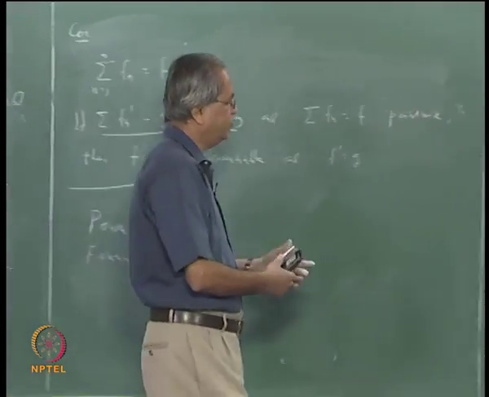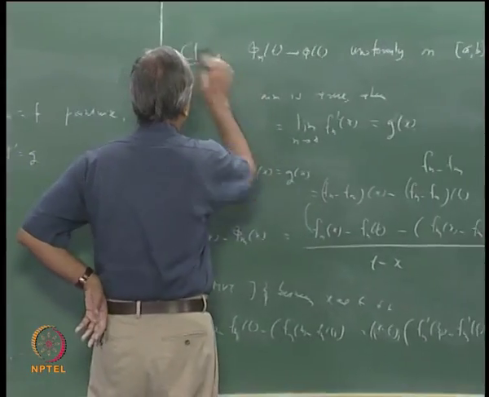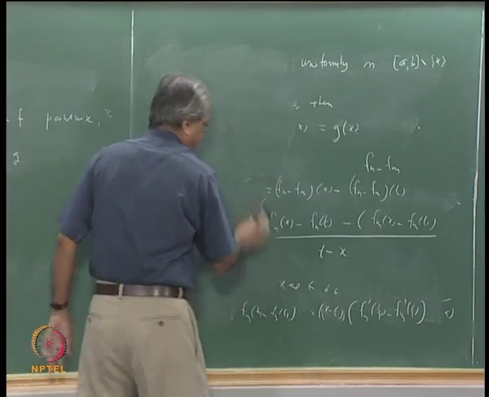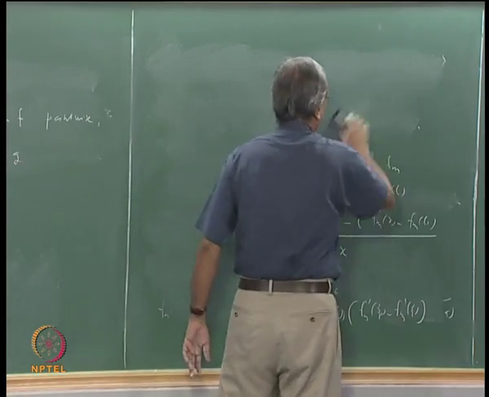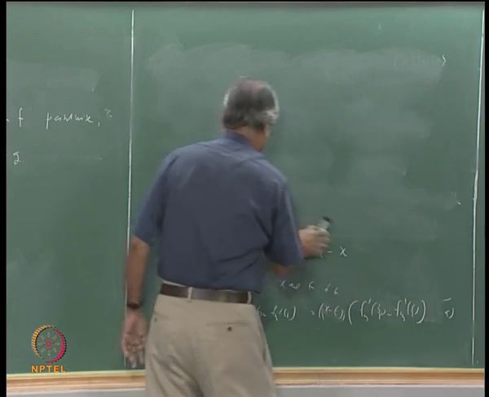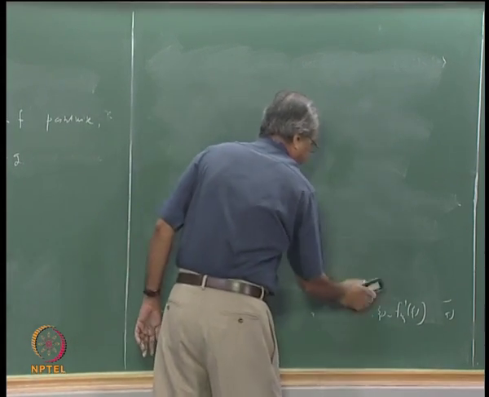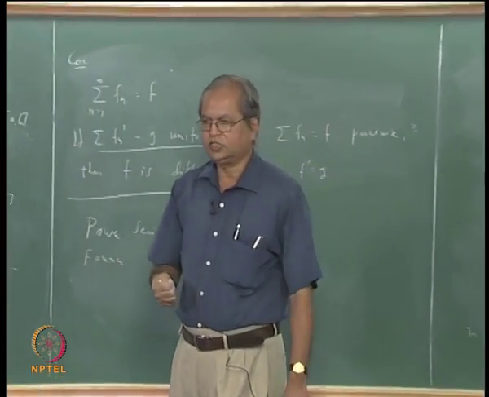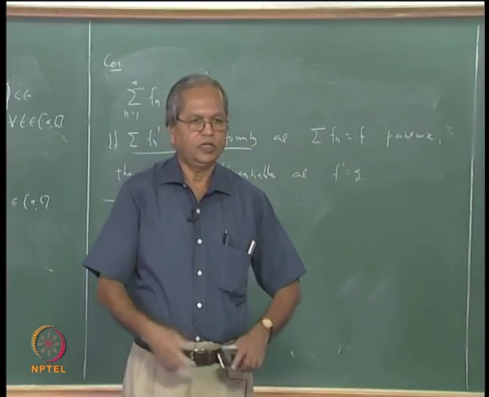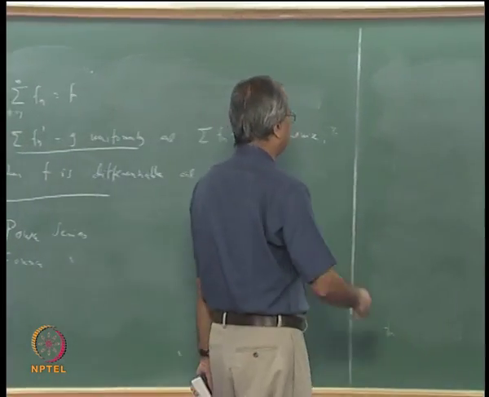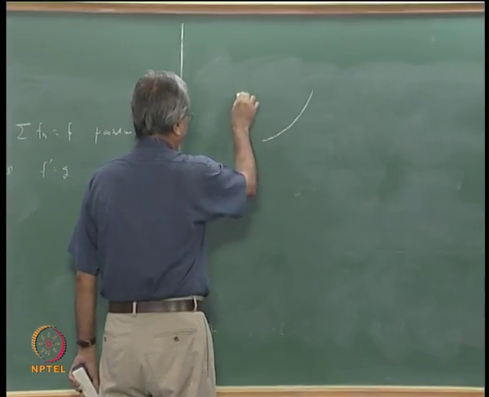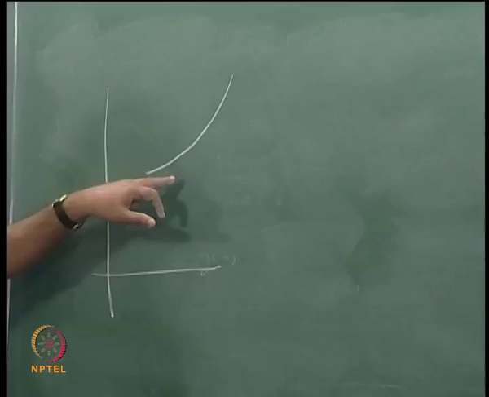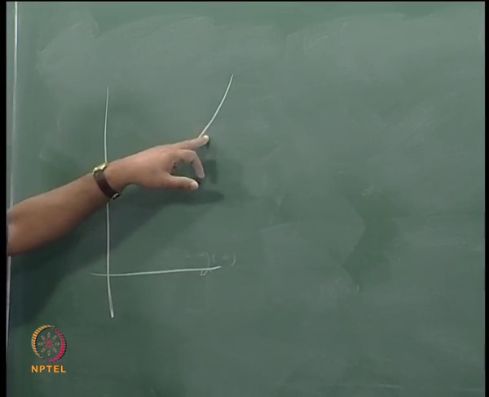There is also one very interesting result which in some sense is negative, but it is interesting in the sense that it says something different from what our usual intuition says, and that is the following. If you say that something is a continuous function, you are expected to think that its graph will be something like a curve. Now if you have that kind of idea, then it will appear that whenever the function is continuous, it has to be differentiable also,